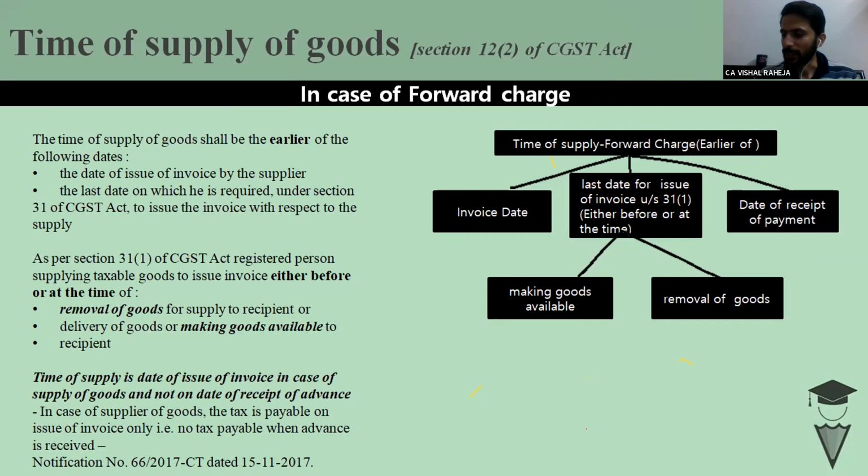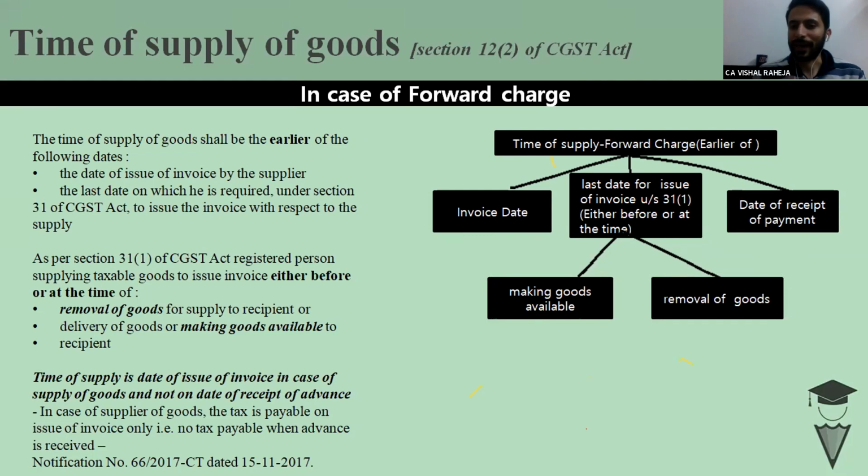Asha ji is saying if services are dominant then taxable, otherwise not. Yes, that's what I am saying. Sumit Nanda ji is saying if services are dominant then taxable, otherwise not. Yes, you are absolutely right. I agree with your view. In that situation, we can take the help of composite supply and mixed supply.